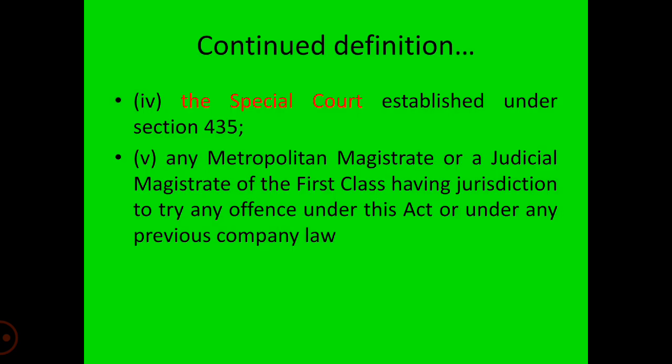Similarly, the special courts have been established under Chapter 28, Special Courts, of the Companies Act 2013, under Section 435. The central government may, for the purpose of providing speedy trial of offences punishable under the Companies Act with imprisonment of 2 years or more, by notification establish and designate the special courts which may be necessary. All such offences shall be tried by such special courts, except that the metropolitan magistrate or the judicial magistrate of the first class will have jurisdiction to try the offences under the Companies Act 2013.